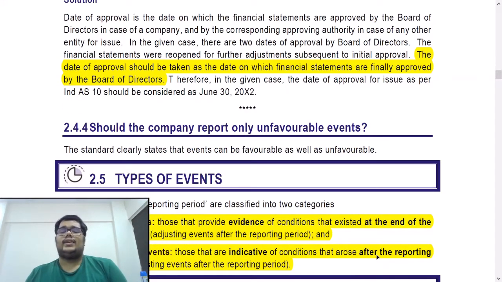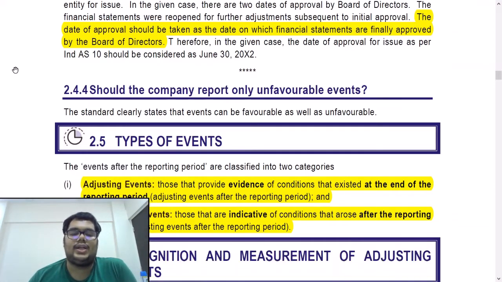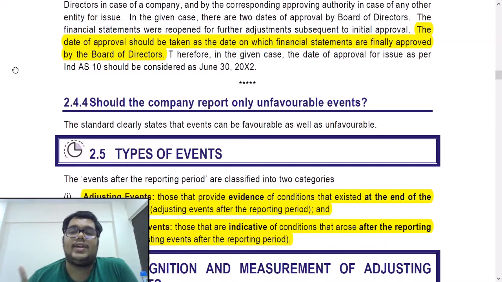Next, types of events. You will have two types: adjusting and non-adjusting events. Adjusting are those that provide evidence of conditions that existed at the end of the reporting period. Non-adjusting are those that are indicative of conditions that arose after the reporting period. Adjusting events are such that are providing you additional evidence of conditions that are on the balance sheet date. Non-adjusting are which are providing you indications of something that has happened post the balance sheet date. Very important, adjusting events you will adjust in the financial statements. Non-adjusting events you will not adjust in the financial statements.